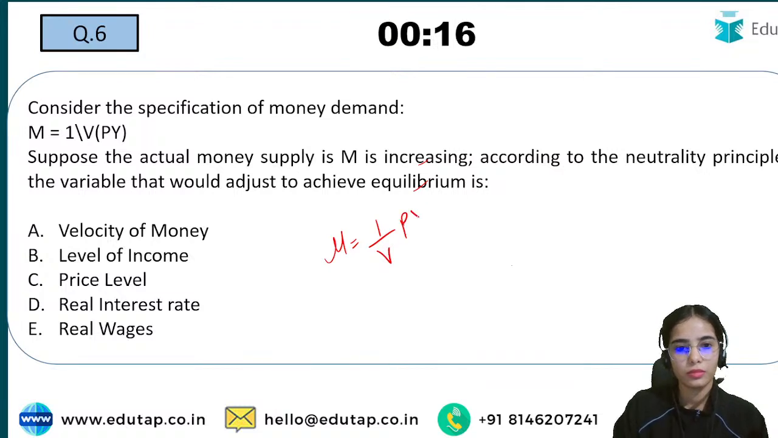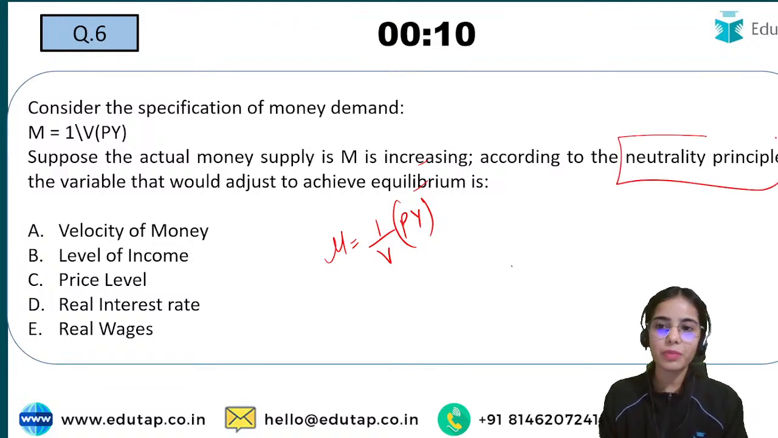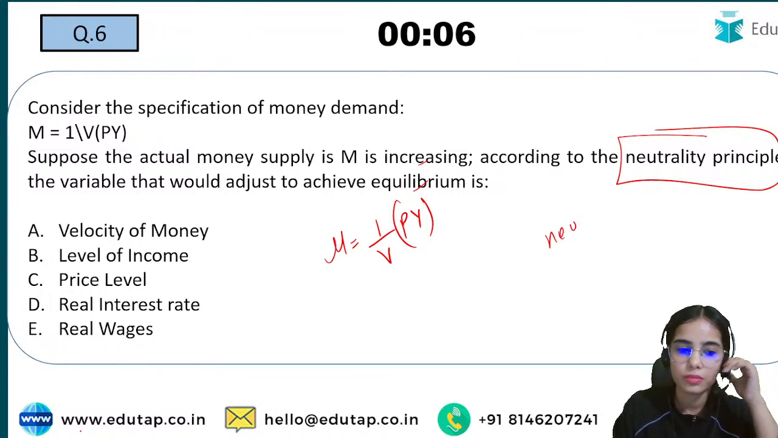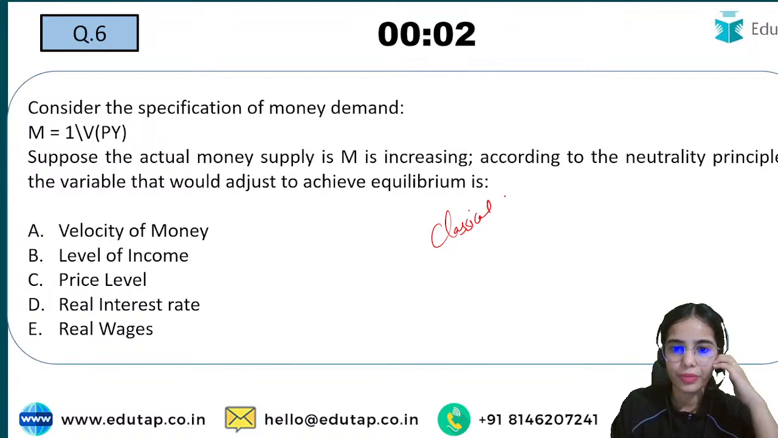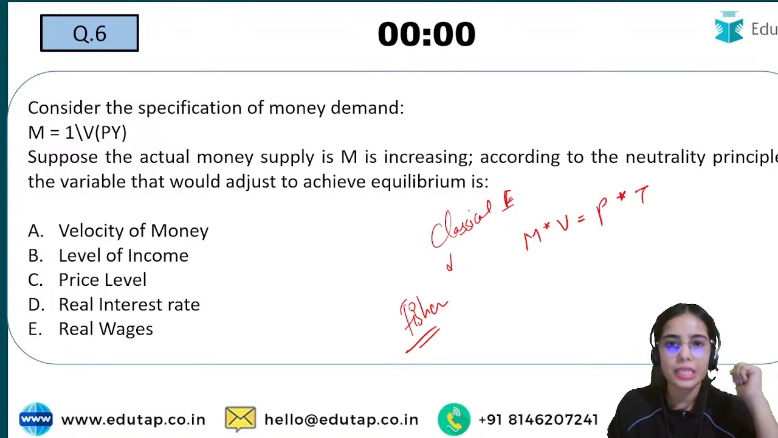So here, simply, neutrality principle means, as per classical economists, Fisher has given an equation: money supply multiplied by the velocity is equal to price multiplied by the transactions that you are doing.